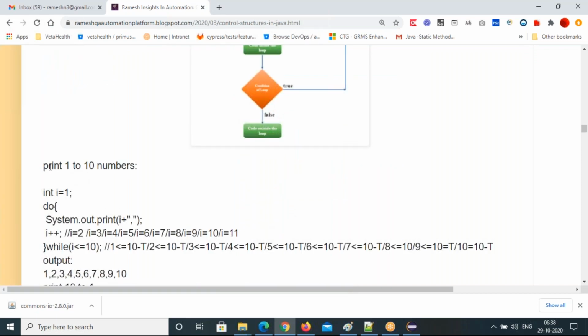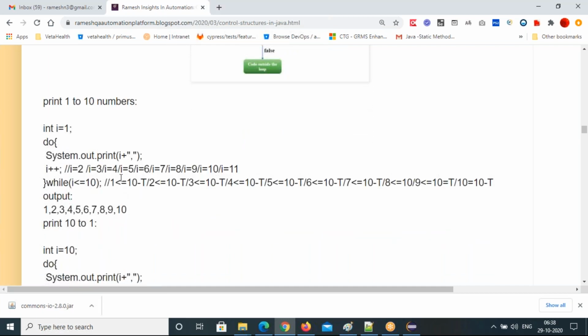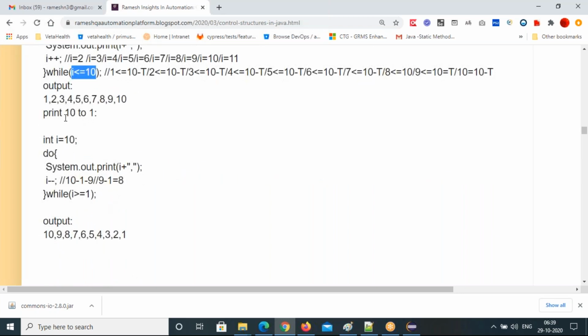This is the first program we are doing, 1 to 10, but this is not the real use case. I'll show you real use cases at the bottom. How to print 1 to 10 numbers with a do while loop: int i = 1, do, System.out.println or print i++, while i <= 10. So it will print all the numbers from 1 to 10. Similarly you can do 10 to 1 also. Do first the statements, then the condition, while i >= 1. Your initialization here is 10, so it prints 10 to 1.